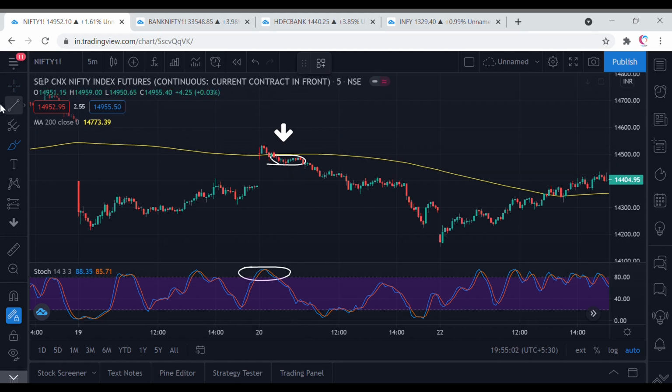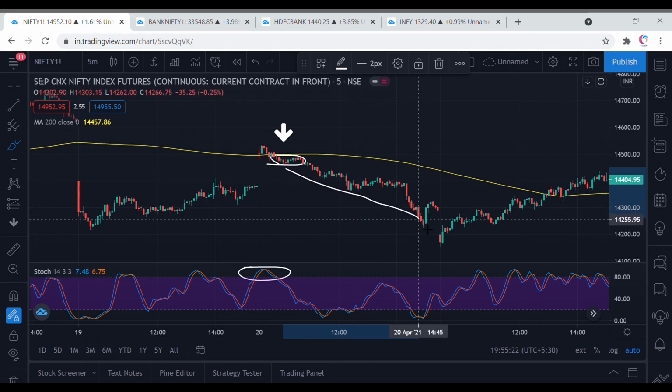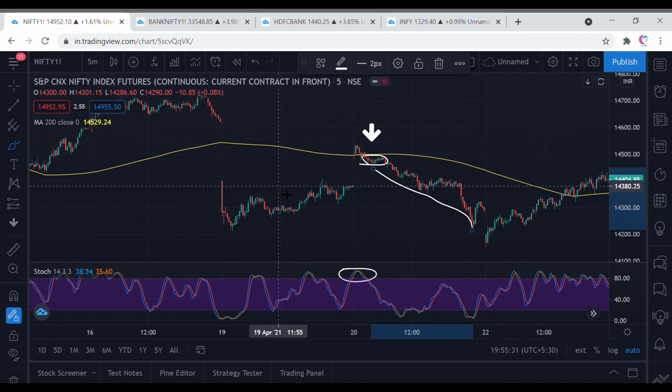According to the strategy, we got a short sell signal at around 14,470, and after that the market came down. If we had kept trailing our profits, by the end of the day we would have got a very good 200-point profit. A 200-point profit on Nifty futures per lot is 15,000 rupees. The key point here is to take profit if you're done with the target of your day, or keep trailing your stop loss until it is hit.